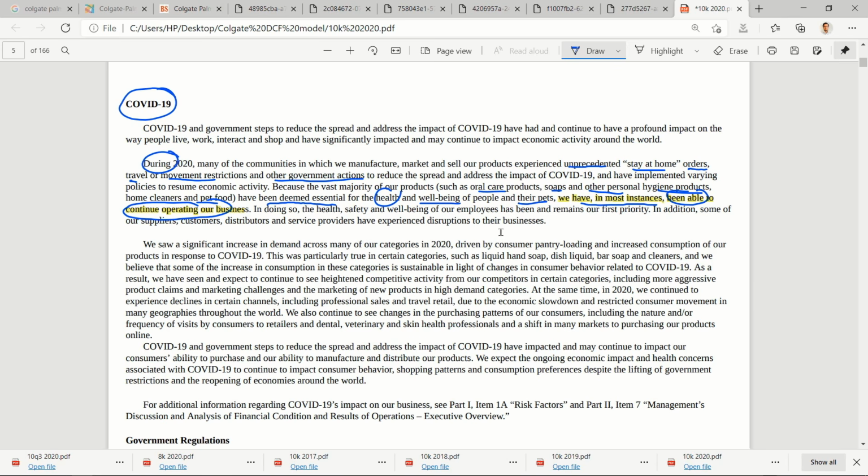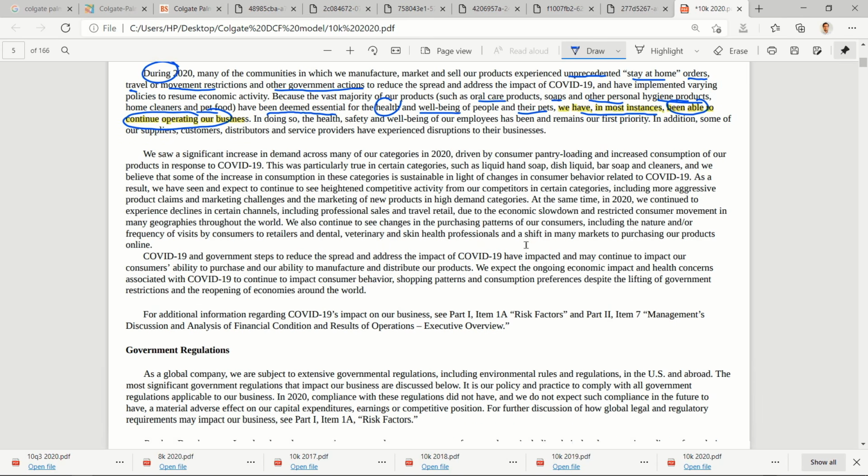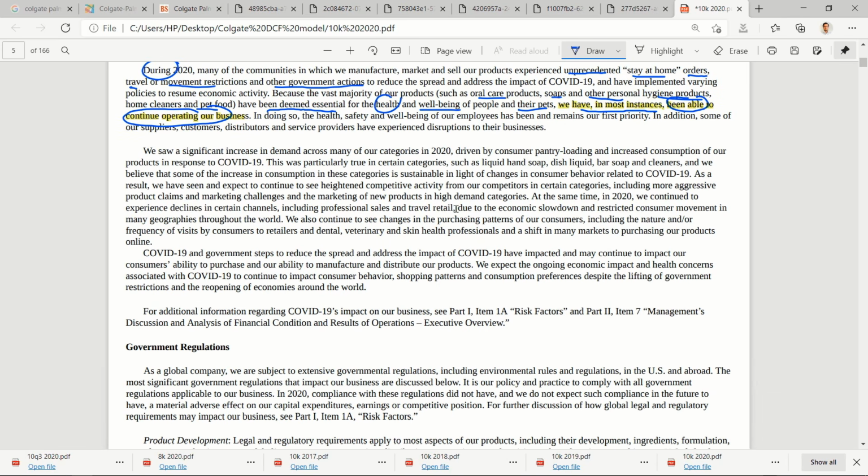In doing so, the health, safety and well-being of our employees has been our first priority. With a significant increase in demand across categories in 2020, driven by consumer pantry loading and increased consumption of our products. This was particularly true in the case of liquid hand soap, dish liquid, bar soap, cleaners, basically personal hygiene things. We believe that some of the increase in consumption in these categories is sustainable in light of changes in consumer behavior related to COVID-19.